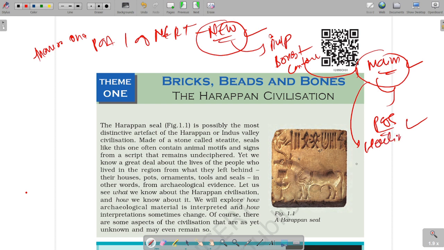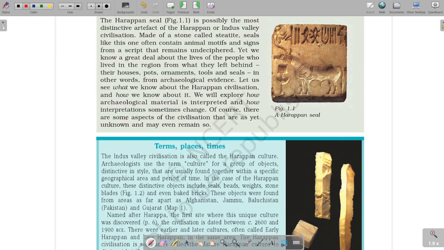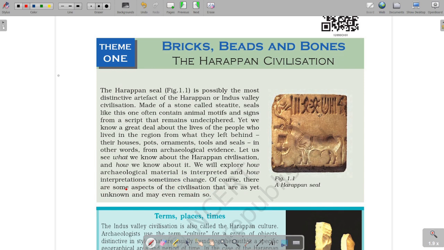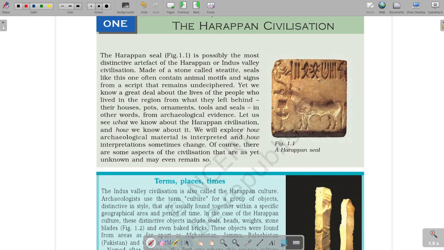Like it has been asked what urban settlements of today can learn from the Harappan civilization. Things like this are directly asked in UPSC. So it is the most important source. This is a new series; under the playlist you can watch all the themes of part 1 of history NCERT of class 12. The first theme is Bricks, Beads and Bones.